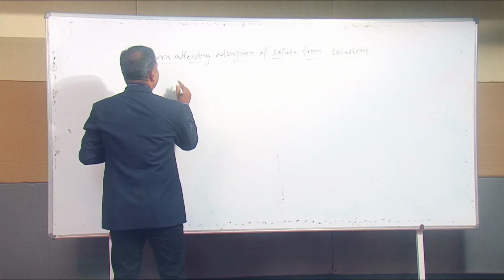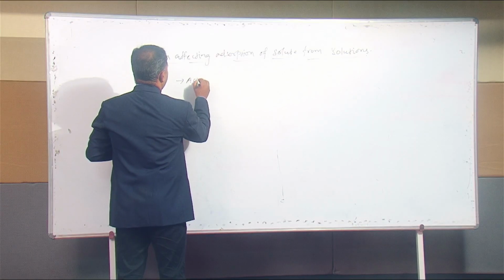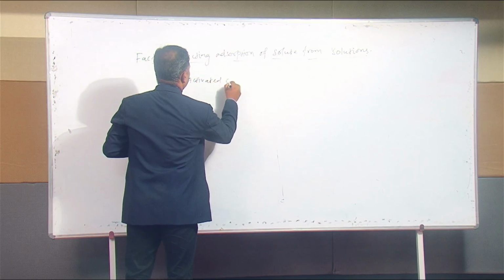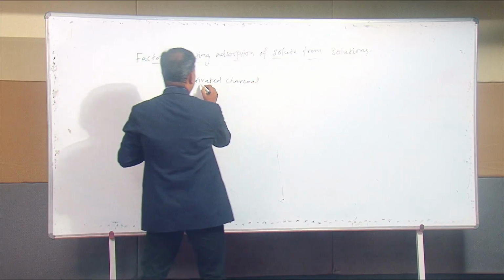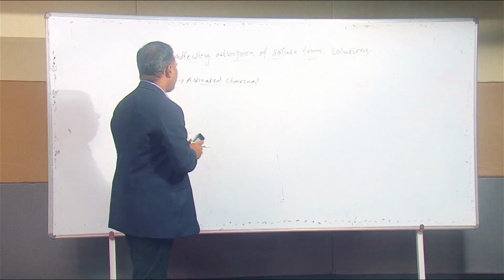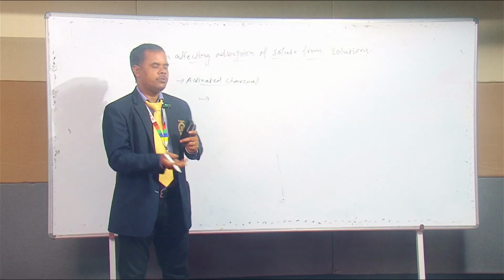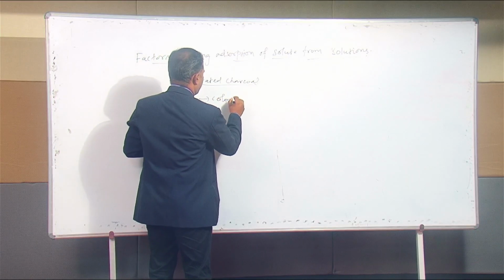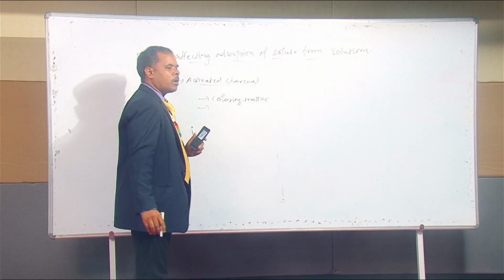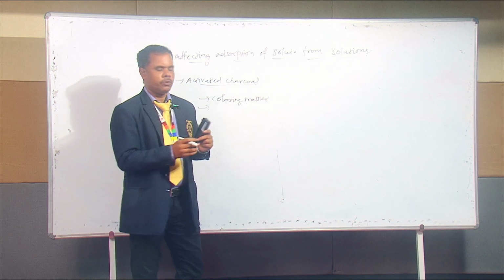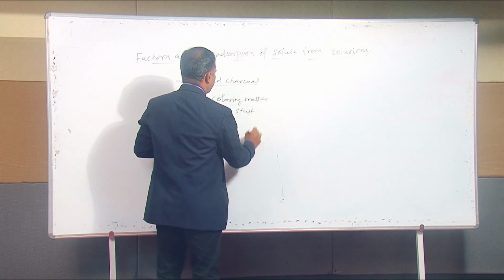And before that, activated charcoal may be the best adsorbent. Activated charcoal will adsorb coloring matters present in the sugar solution, or many dyestuffs present in the solutions.